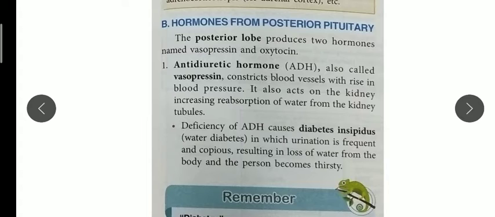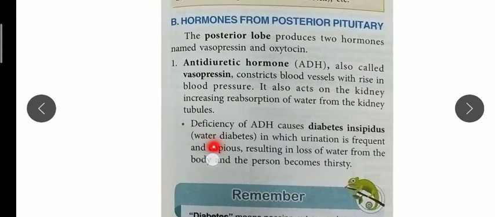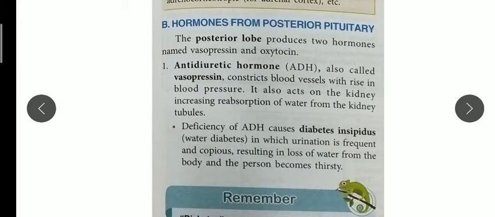Next is deficiency of ADH, antidiuretic hormone, which causes diabetes insipidus. Okay, so diabetes insipidus is not the sugar diabetes that I explained to you in the pancreas lesson. It is the water diabetes, in which urination is frequent.